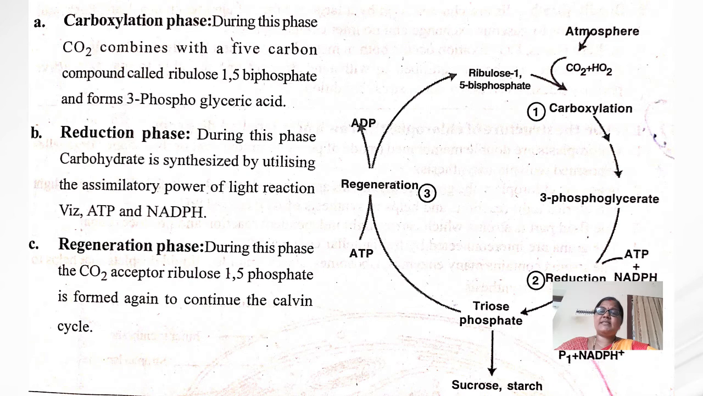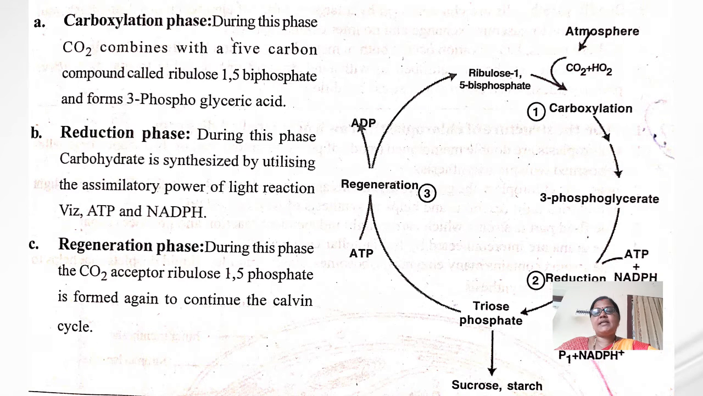So where does this Calvin cycle occur? This Calvin cycle occurs in all photosynthetic plants. It includes three phases: the carboxylation phase, the reduction phase, and the regeneration phase. During the carboxylation phase, carbon dioxide combines with the 5-carbon compound ribulose 1,5-bisphosphate, and it forms 3-phosphoglyceric acid.